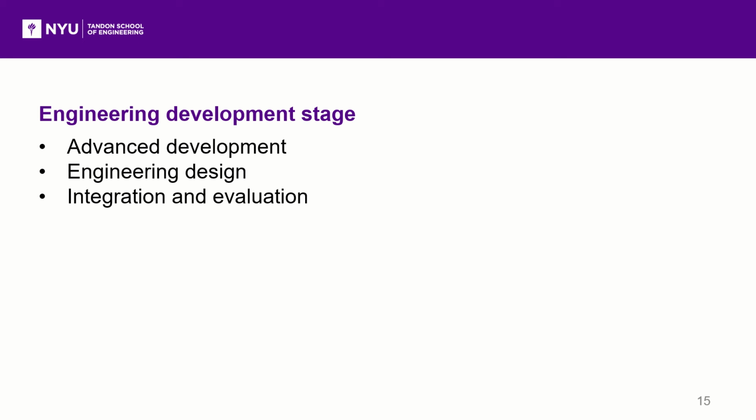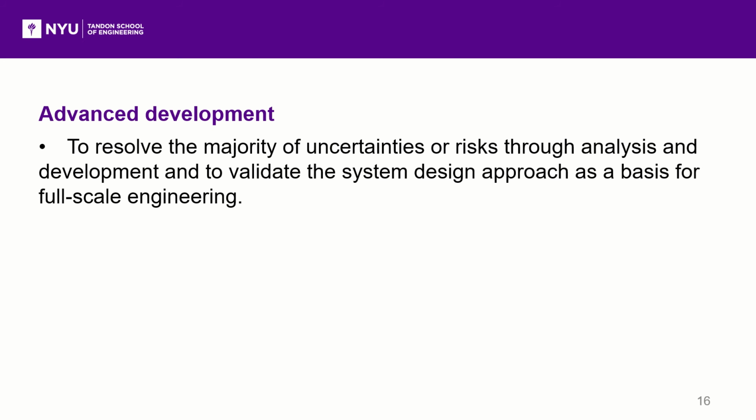The power system of China is very complex, and it has experienced a long and tough time during the engineering development stage. The stage can be divided into three parts, which are advanced development, engineering design, and the integration and evaluation of the four subsystems I talked about before: generator system, transformer system, transmission system, and distribution system. The first one is the advanced development stage.